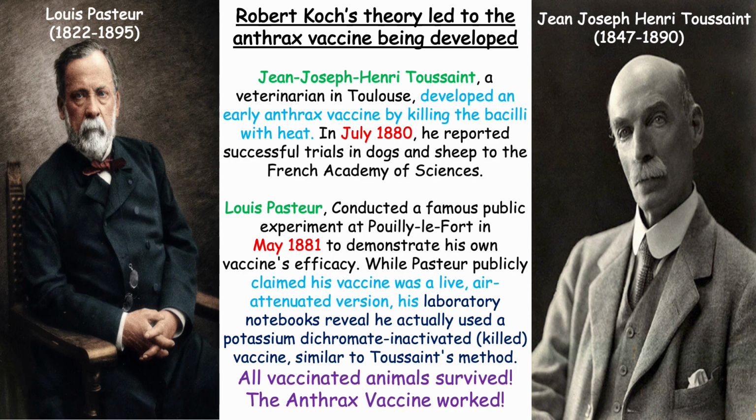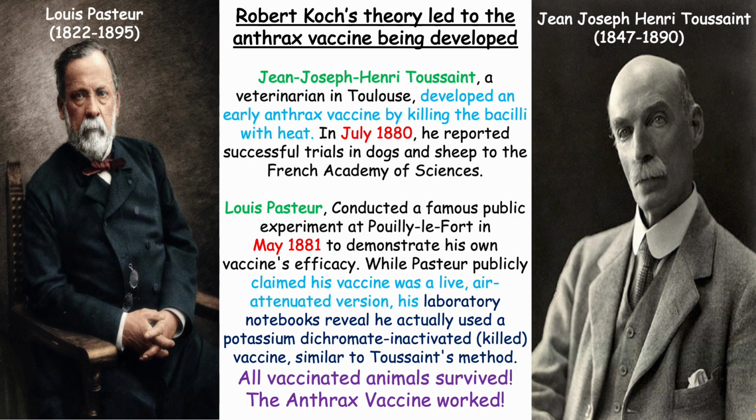Robert Koch's theory led to the anthrax vaccine being developed. John Joseph Henry Toussaint, a veterinarian in Toulouse, developed an early anthrax vaccine by killing the bacilli with heat. In July 1880, he reported successful trials in dogs and sheep to the French Academy of Sciences.